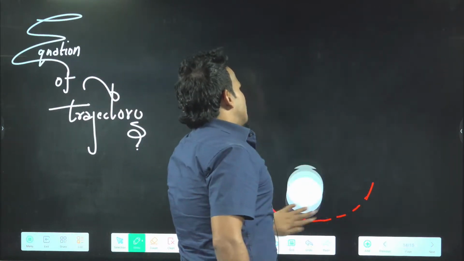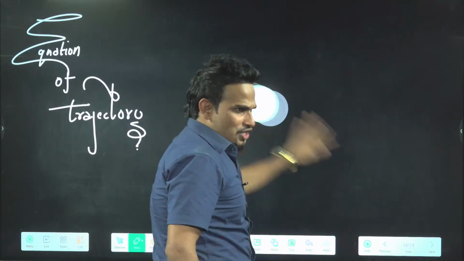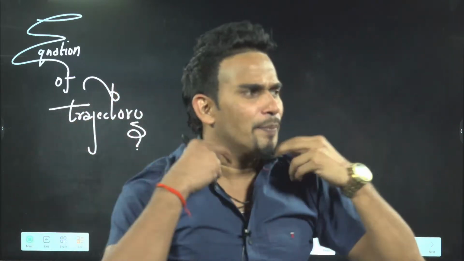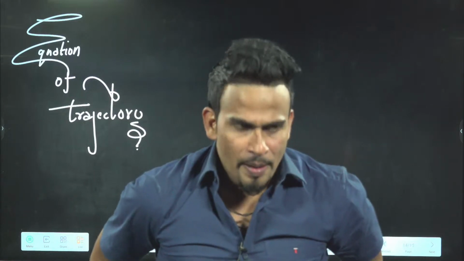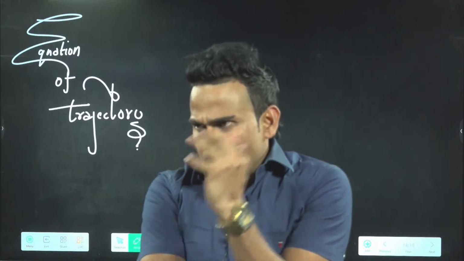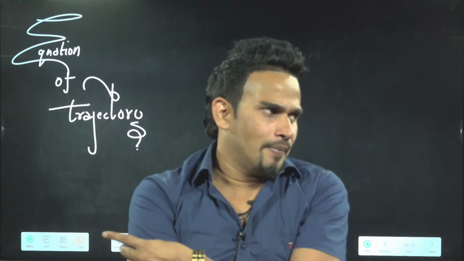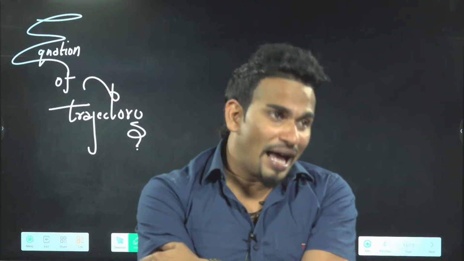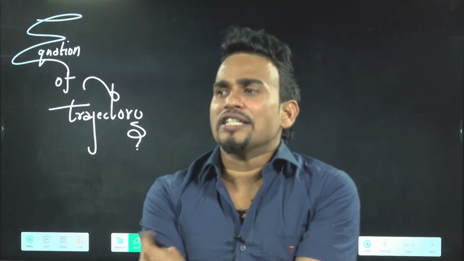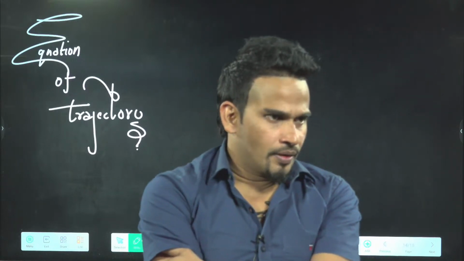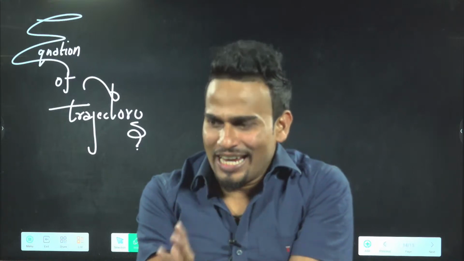This equation is the proof that the path followed by the projectile is a parabola, because the equation is quadratic in nature.